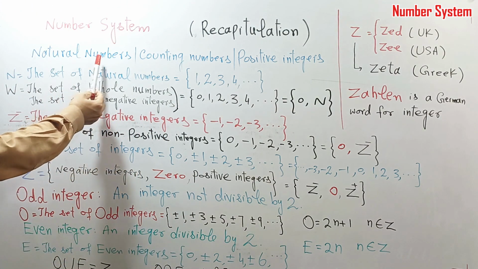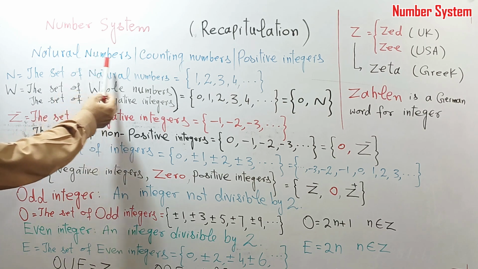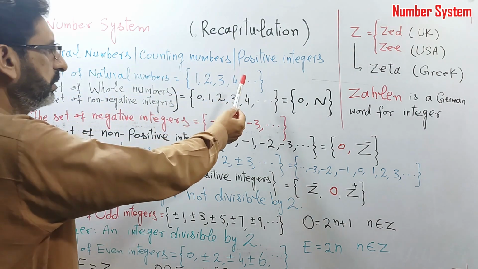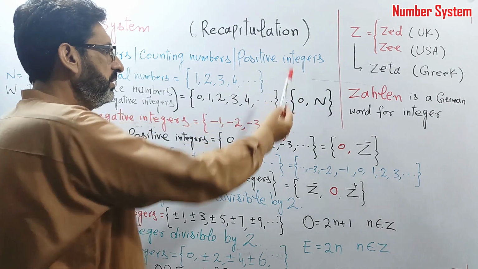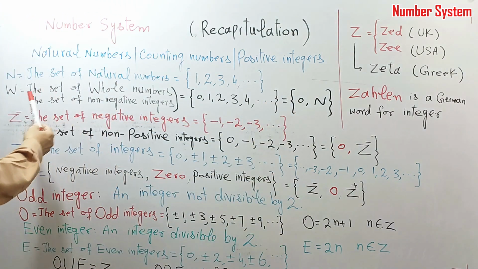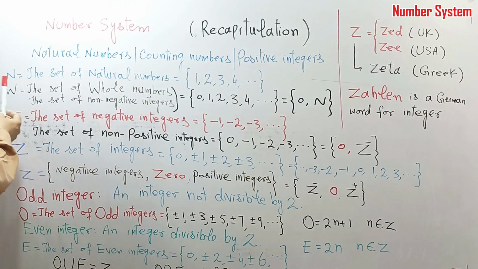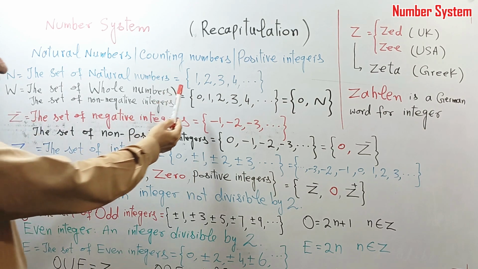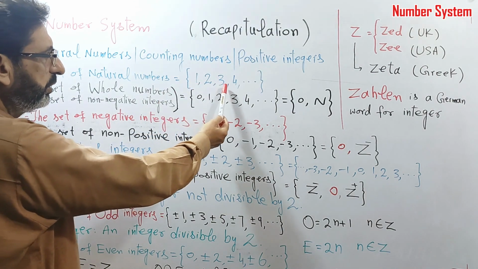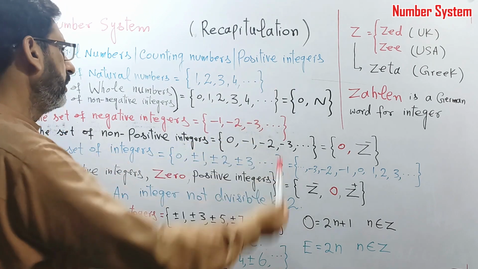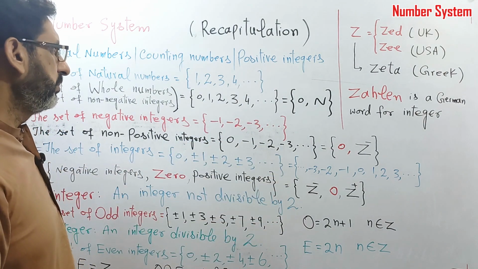We start with natural numbers. Natural numbers are also called counting numbers, or we say positive integers. The set of natural numbers is denoted by capital N: 1, 2, 3, 4, and so on. It is the set of natural numbers.